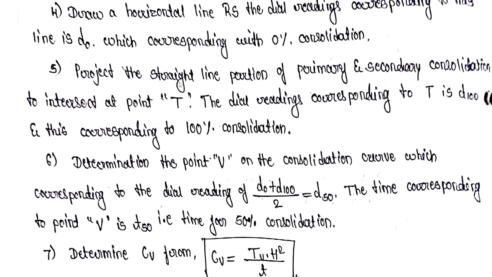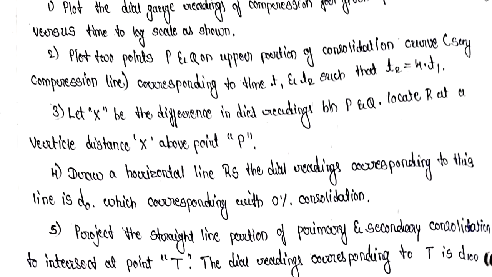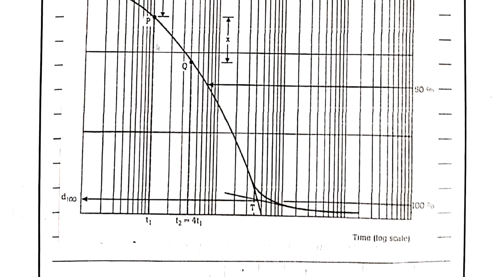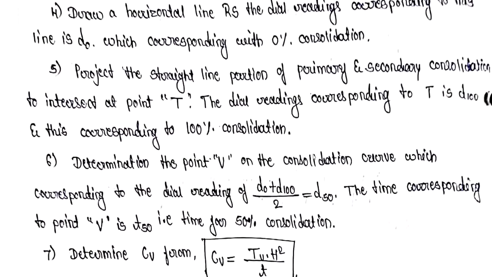Next, project the straight line proportion of primary and secondary consolidation to intersect at the point T. The dial gauge reading corresponding to it is D100, meaning 100% consolidation. Wherever the curve changes its path, we need to draw the tangent. I have drawn two tangents over here, and wherever these two tangents meet, we name that point T, and we draw the horizontal line which is going to give us the 100% consolidation point.